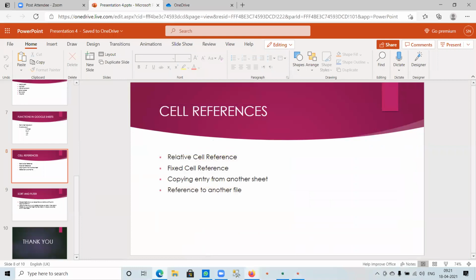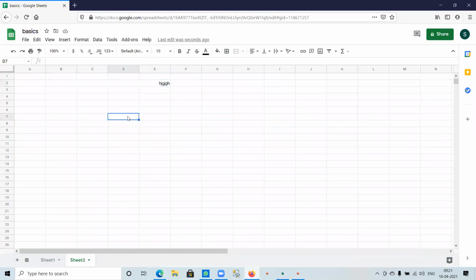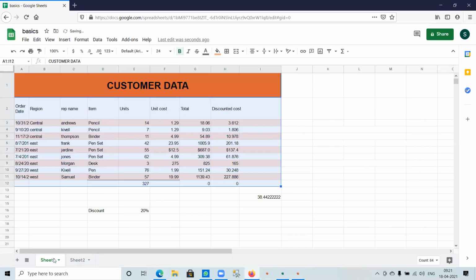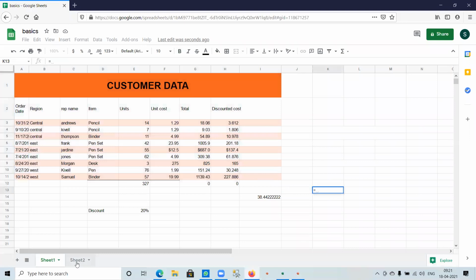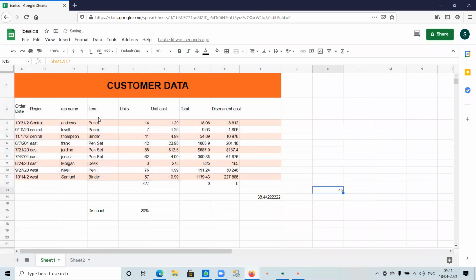The next one is copying an entry from another sheet. Here I have opened 2 sheets. This is sheet 1, and we have another sheet 2. If you have a value like 45 here and you want to copy that value from another sheet to this sheet, just click equal to here, go to the other sheet, click on the cell, press enter, and it automatically gets copied here. This is how we copy an entry from another sheet.